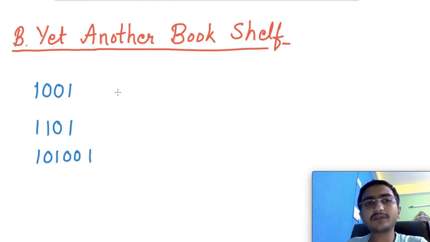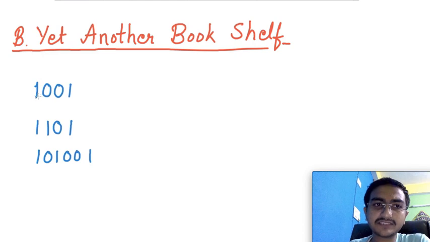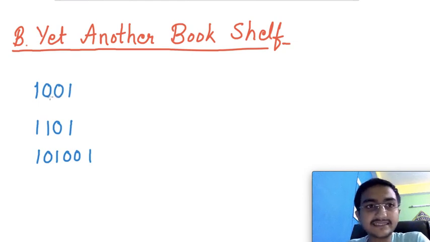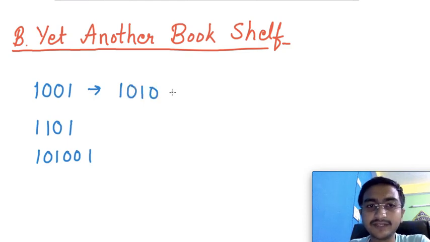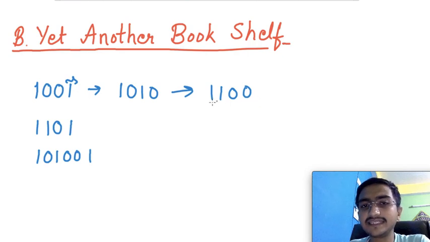And then problem B, Yet Another Bookshelf. In this we were supposed to arrange all the books together, where 1 means there is a book in this position, and 0 means there is no book in this place. In one move you can move a continuous segment to its right or to its left by one place. So if it is like this, you can make it 1 0 1 0 in one move, and by selecting this book and moving it one left, it is 1 1 0 0. Then you got the books together, and that's our final aim.